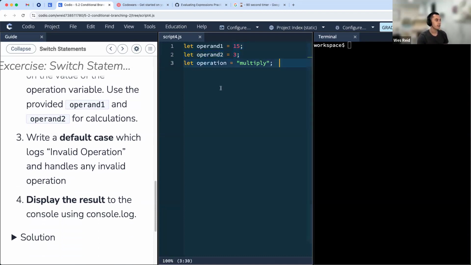So what this is going to look like is you're going to have your switch statement, and then depending on this value, if that matches up with add, you want to add those two numbers together. If it matches up with subtract, you're going to subtract operand2 from operand1, right? So build just a little basic calculator, and if the operation doesn't match any of the allowed operations, then you're going to print out invalid operation.